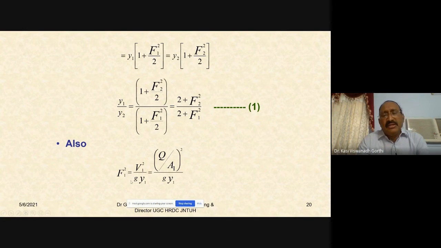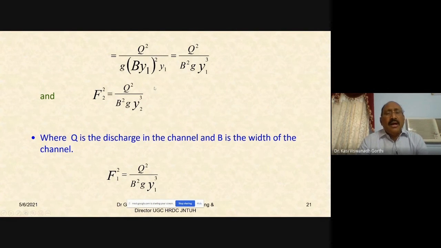Also, F1 square is given to be V1 square by gy1 by definition, or Q by A whole square by gy. So Q by A1 whole square by g y1. So Q square by g A1 square into y1. A1 square means B square into y1 square. So this becomes Q square divided by B square g y1 cube. Similarly, F2 square would be Q square by B square g y2 cube, where Q is of course the discharge. So F1 square you got Q square by B square g y1 cube.